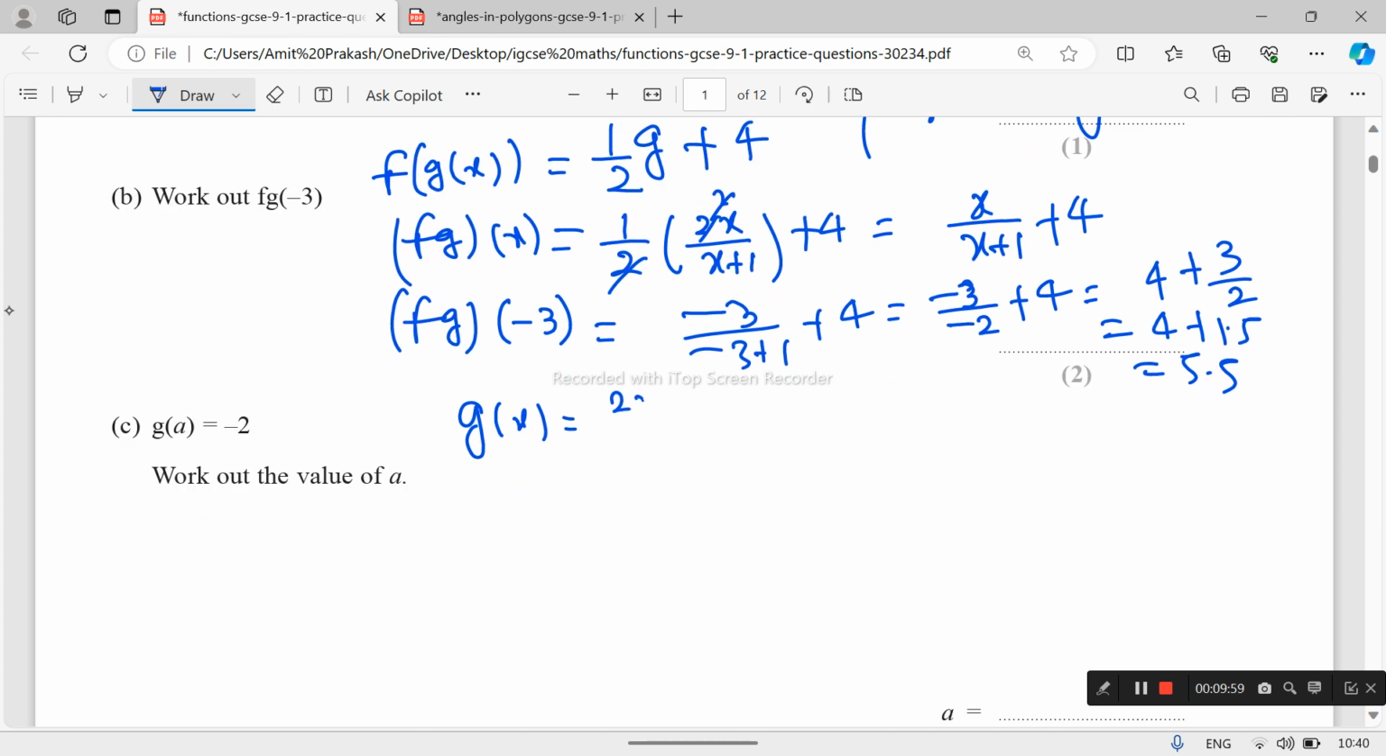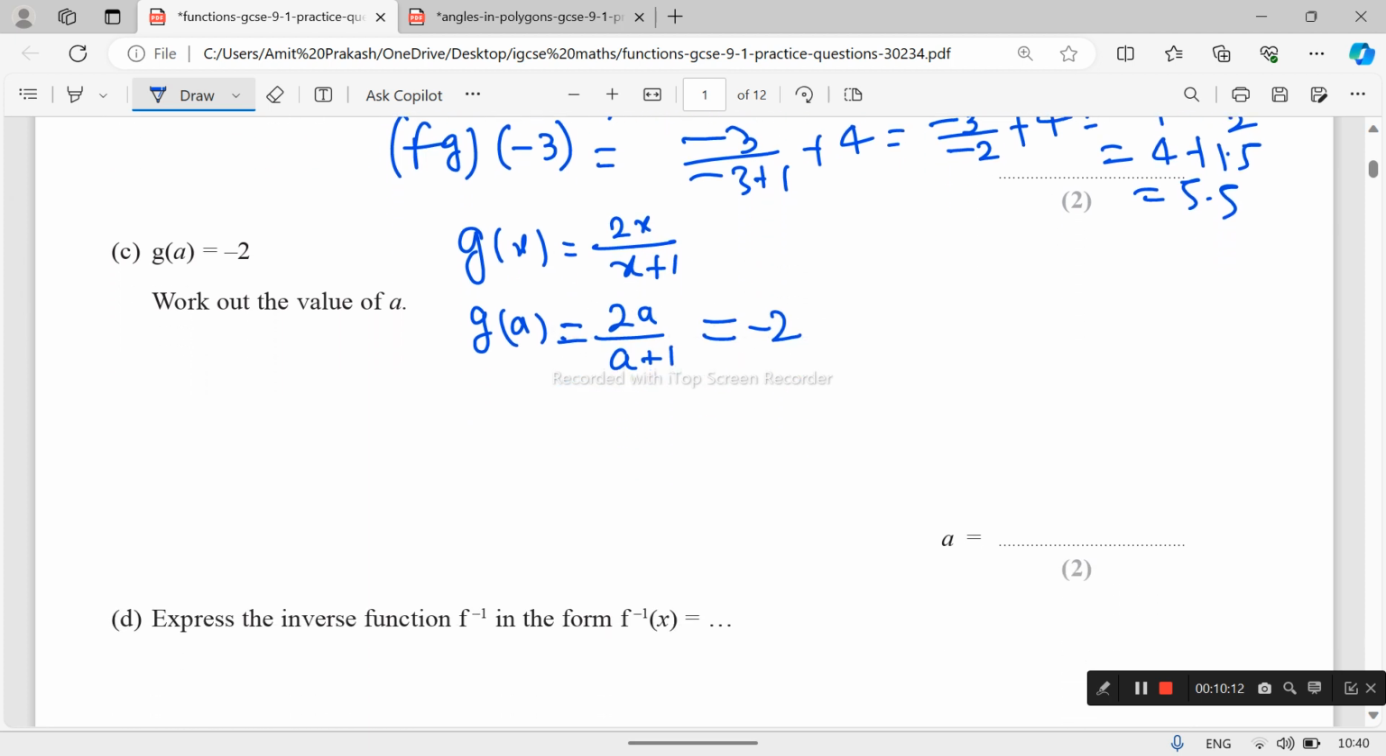So g(x) equals 2x upon x plus 1. So g(a) equals 2a upon a plus 1. We replace x with a, and given that g(a) equals minus 2. So this equation is a linear equation in a. We solve it as 2a upon a plus 1 equals minus 2, and this is division.